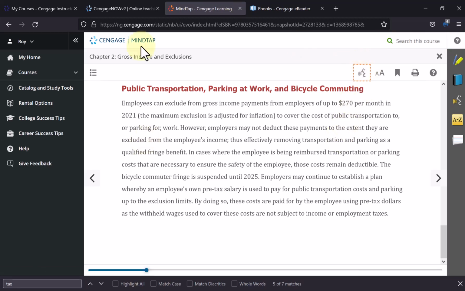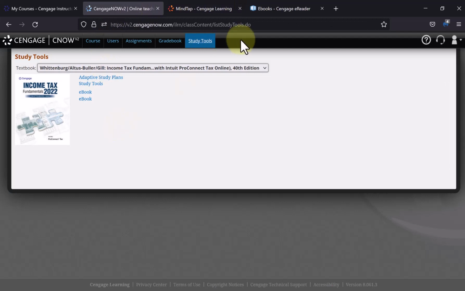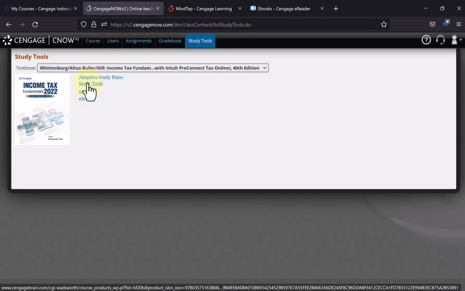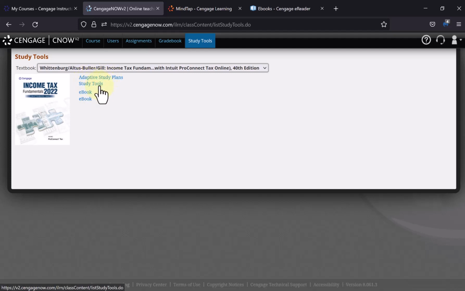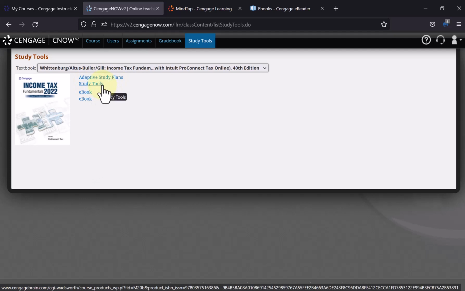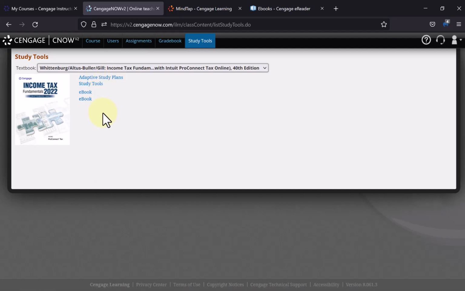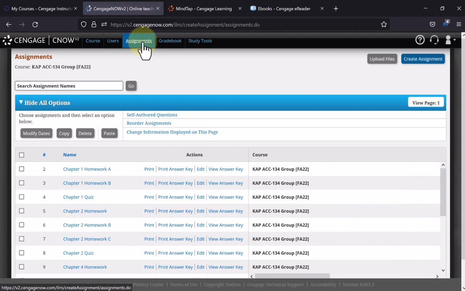I like this MindTap version because I like to hear. It will actually read to you. Okay, so that's here in Cengage Now. This study tools and this ebooks over here. I've tried looking at these other tools here. You can try looking at them. They weren't too useful. Now, the main thing you do at this Cengage Now site is to do assignments. So I have the first few assignments already set up. These chapter ones are set up already. Okay, these chapter twos, I have to redo them again for you before you can work on them.